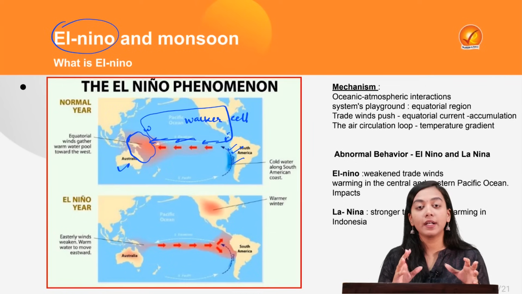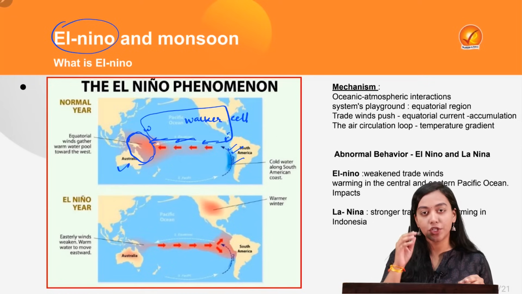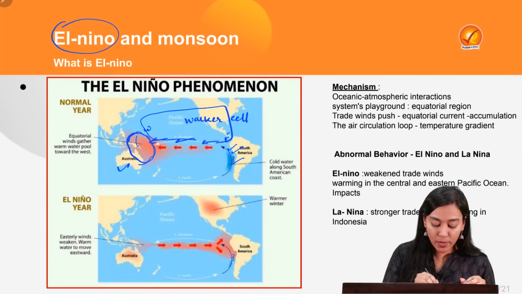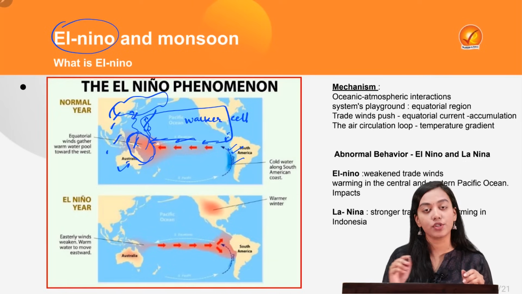And during this normal condition, which coast is having low pressure? The Australian coast is having low pressure. Whichever coast is having low pressure, this is where the convection currents will start flowing. This will lead to thunderstorm or rainfall like conditions, leading to rainfall in the Southeast Asian coast and the Australian coast.